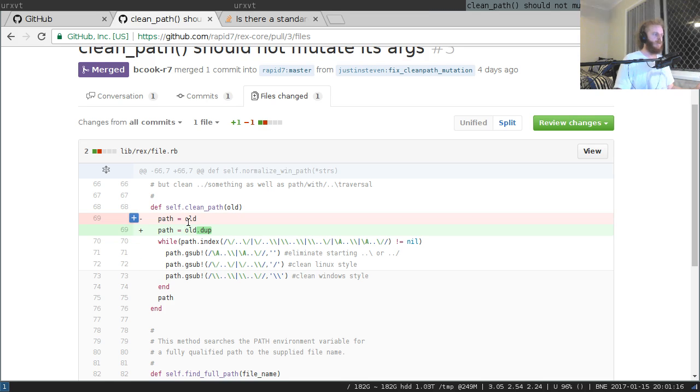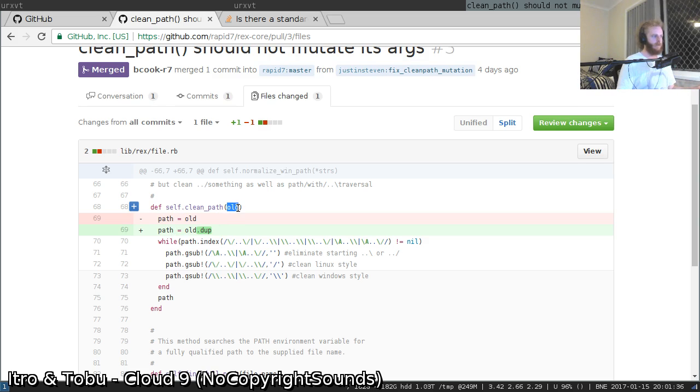But yeah, they weren't actually duplicating the parameter or the argument at runtime before going and mucking with path using gsubbang, because gsubbang modifies the value in place, which under the old regime was cascading upon the parent or the caller's version of whatever this argument was, this string argument, and was mutating the idea of what parents were doing or having.